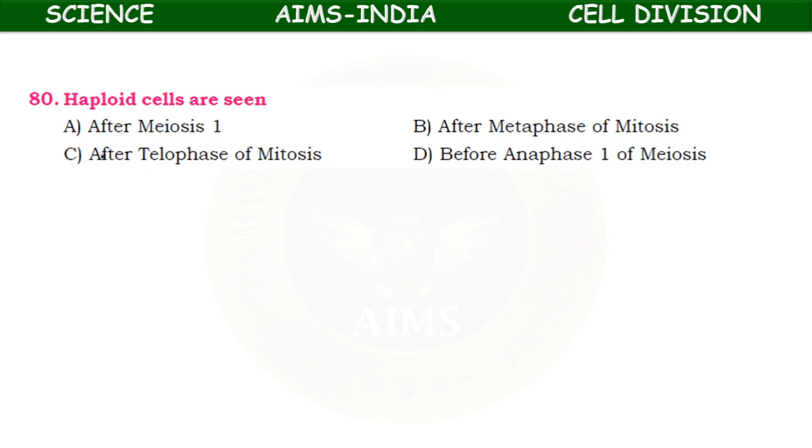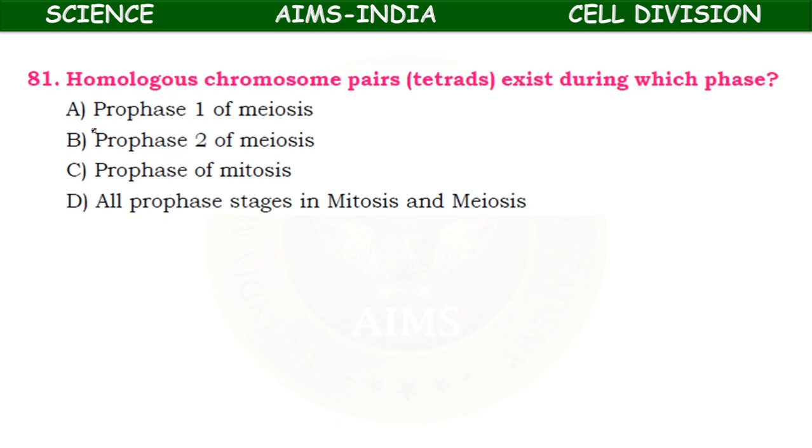The haploid cells are seen after meiosis 1, after metaphase of mitosis, after telophase of mitosis, before anaphase 1 of meiosis. So by the end of meiosis 1, 2 haploid cells are formed. Chromosome number is reduced. Meiosis 1 is called the reduction division.